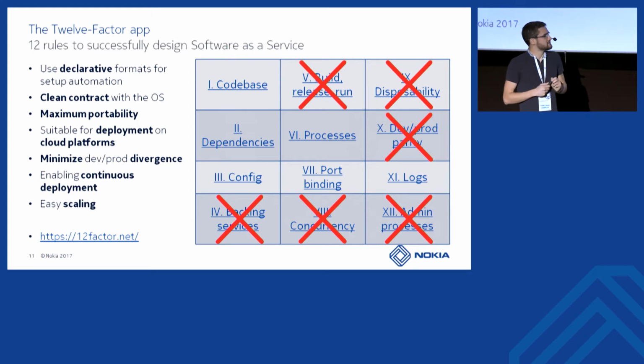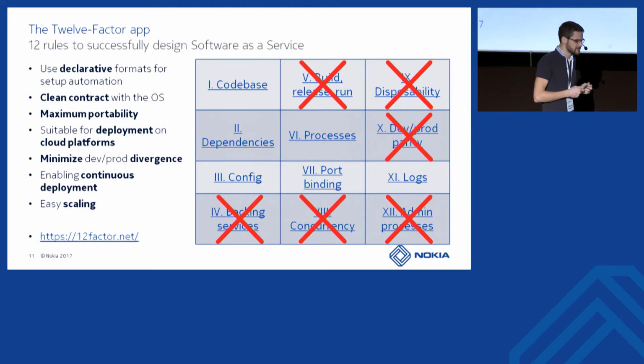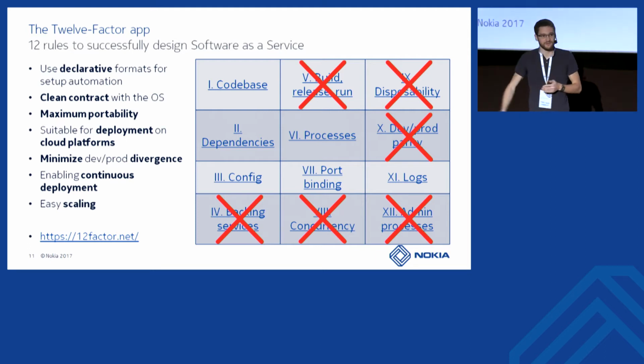Concurrency is about scalability. It says, if you want to scale, just start a new process, and you can have multiple kinds of processes, one for serving requests, one for processing some kind of jobs in the backend.